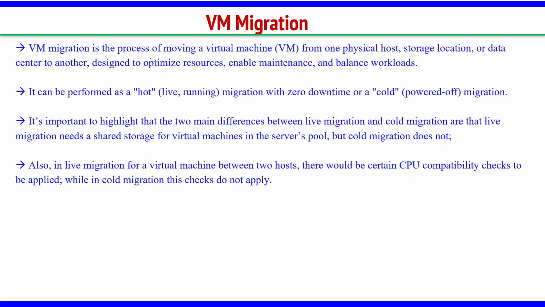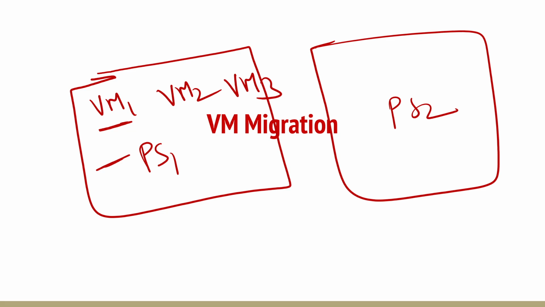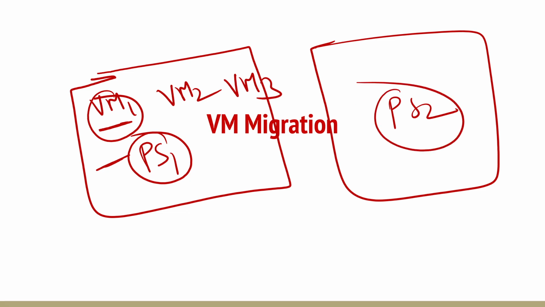Virtual migration is a process of moving a virtual machine from one physical host, or storage location, or data center to another, designed to optimize the resources, enable maintenance and balance the workloads. If the physical server in which I had my virtual machine 1 is having some problem, or this physical server 1 has limited resources, I have to move it to physical server 2.